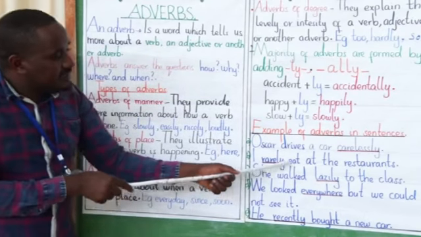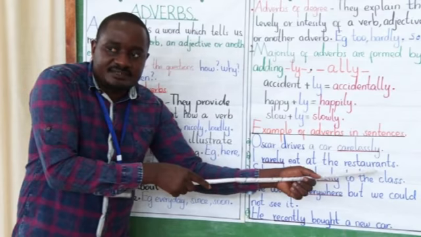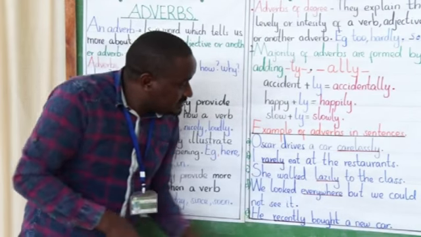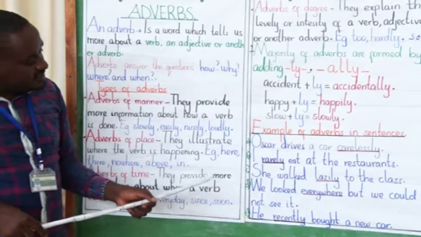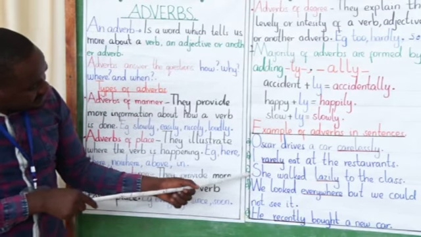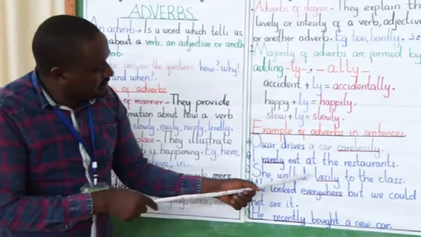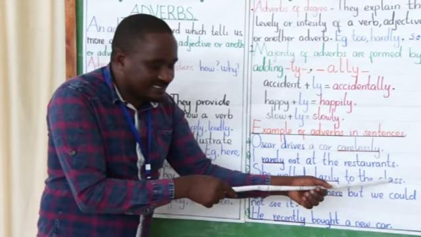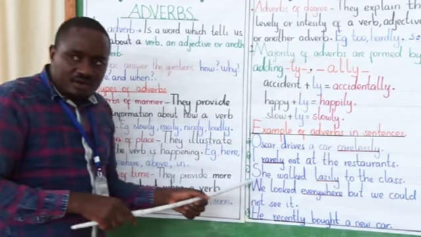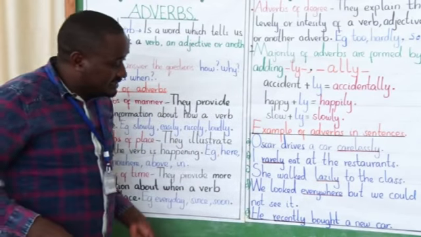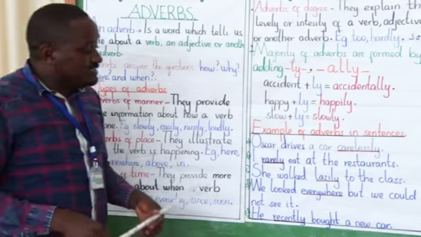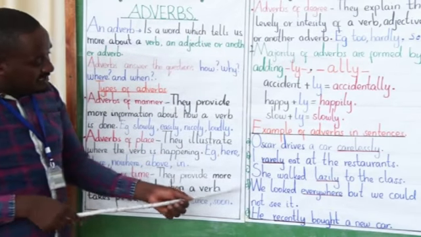Sentence two: I rarely eat at the restaurants. The third sentence: she walked lazily to the class. How did she walk? Lazily. She walked slowly to the class.